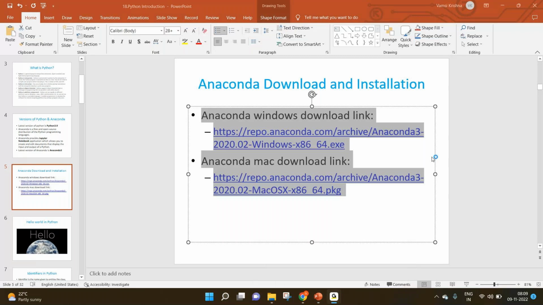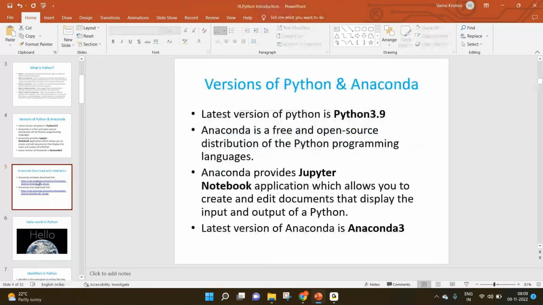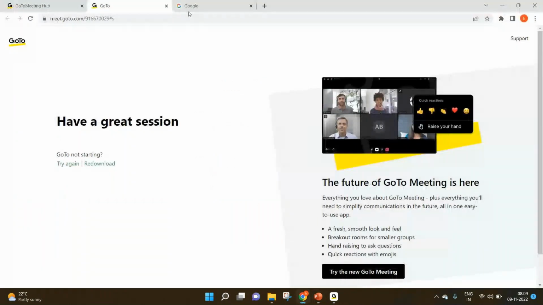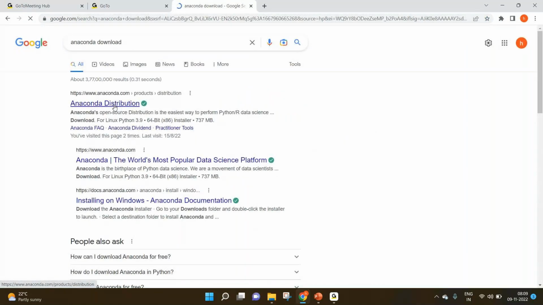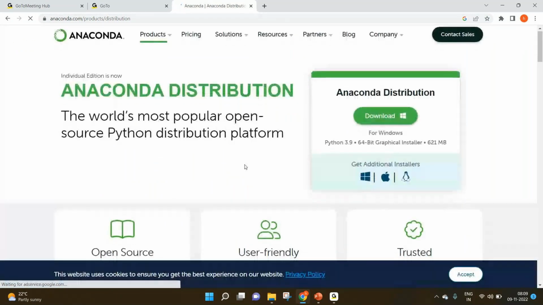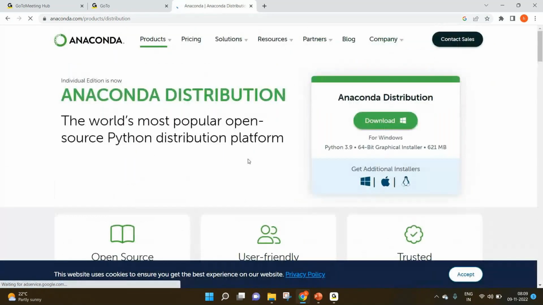Now I will show you how to download it from the internet. It's a pretty straightforward and simple process. Let me go to one of my browsers. Here you just have to search for Anaconda download and click on the first link. Once you click on it, on the right hand side you can see a download icon. If you're using Windows, this will directly download the Windows version.